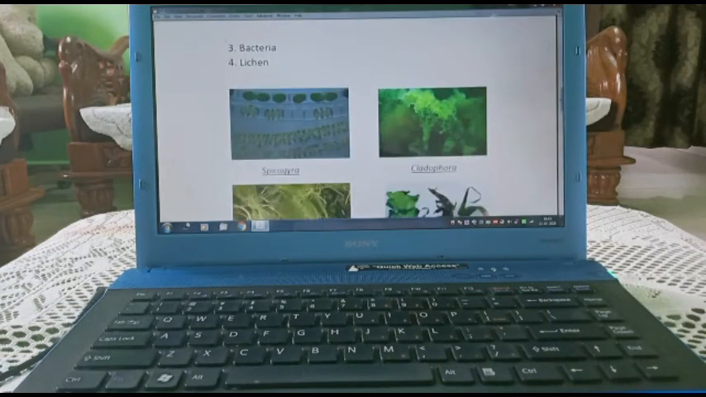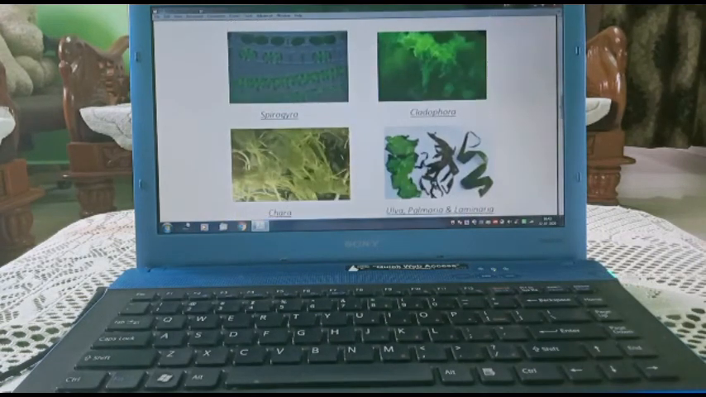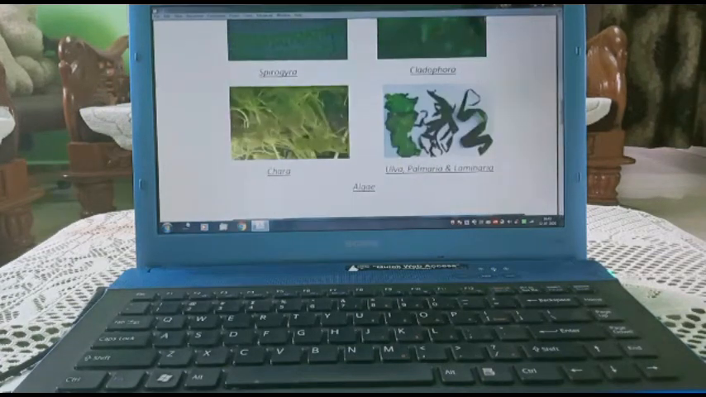You can see, first we will see alga, that is Spirogyra, Cladophora, Chara. This is the first one, Ulva, number 2 Palmaria, number 3 Laminaria. These all are the examples of alga.